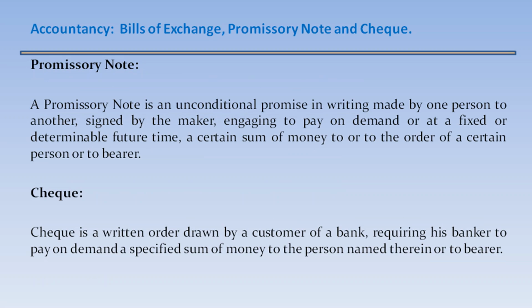Promissory note. A promissory note is an unconditional promise in writing made by one person to another, signed by the maker, engaging to pay on demand or at a fixed or a determinable future time a certain sum of money to or to the order of a certain person or to the bearer. Check. A check is a written order drawn by a customer of a bank requiring his banker to pay on demand a specified sum of money to the person named therein or to bearer.